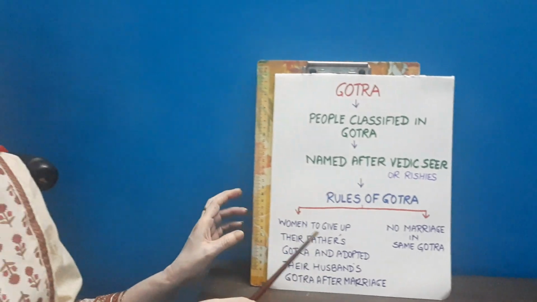These rules were followed strictly by the people in that period, and the Dharma Sutras, Dharma Shastras and Brahmanical texts ensure that this should be followed by the family, and these things are still followed in our present society.